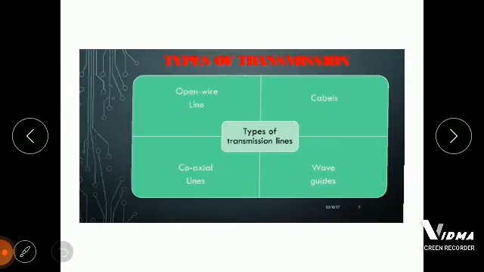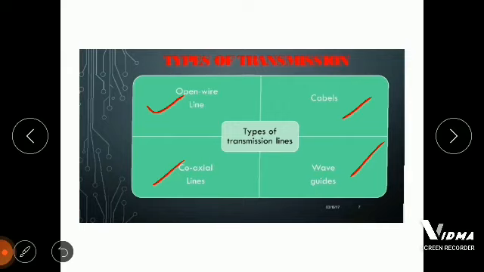So these are the types of transmission line: open wire lines, coaxial lines, cables, and waveguides. These are the four mediums we are using nowadays for transmission lines. One by one we will discuss all four with their advantages, disadvantages, and applications.